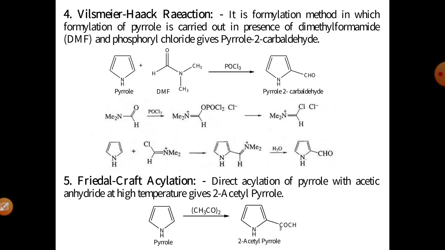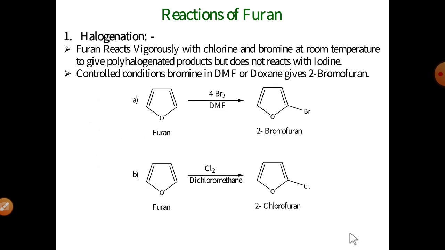But in the case of pyrrole, direct acylation is carried out in the presence of acetic anhydride at high temperature. It gives acylation at the second position, so the product of this reaction is 2-acetyl pyrrole. See, this is the number fifth reaction.